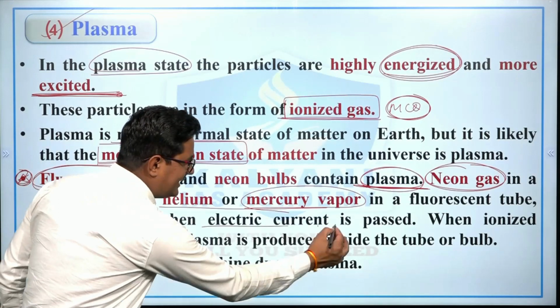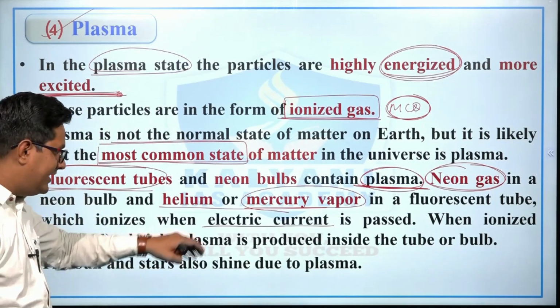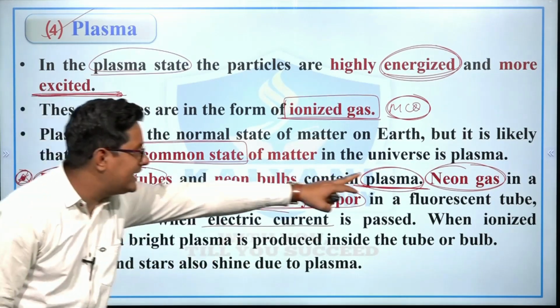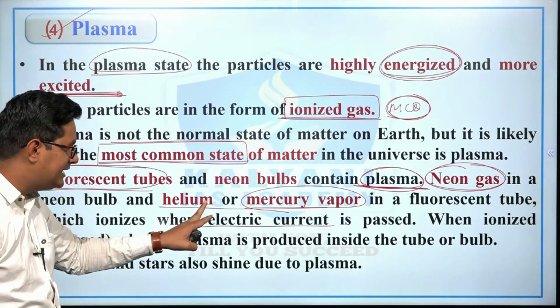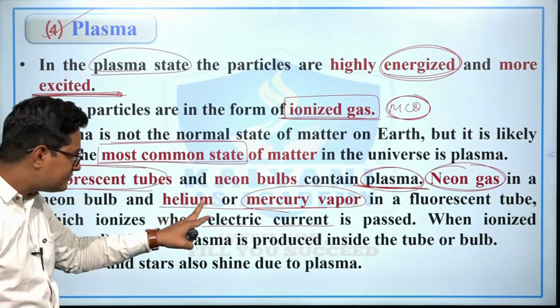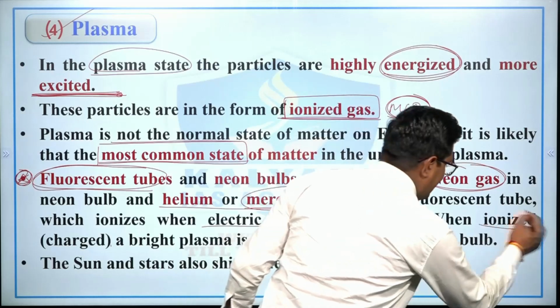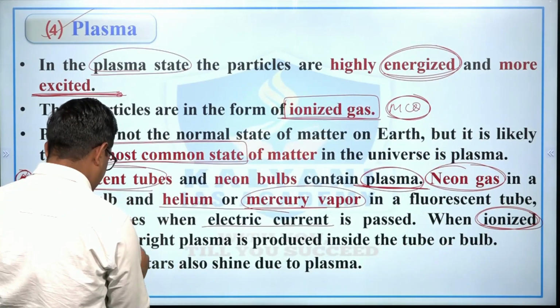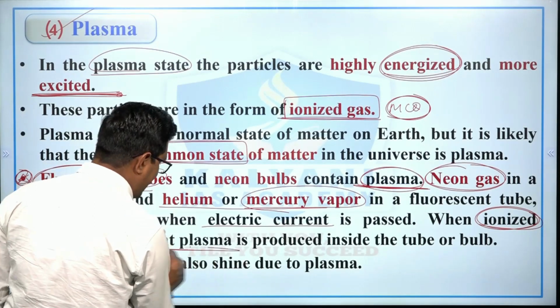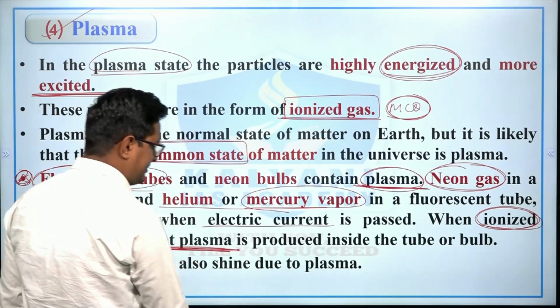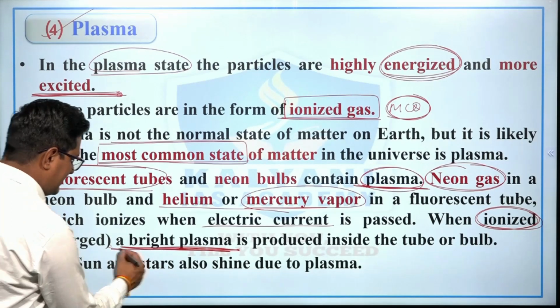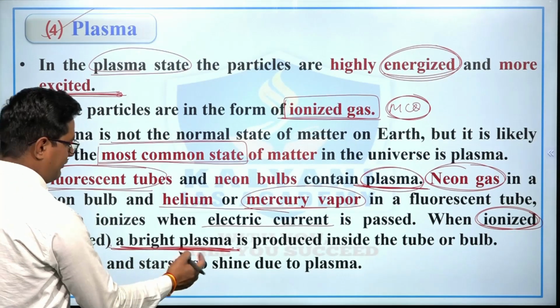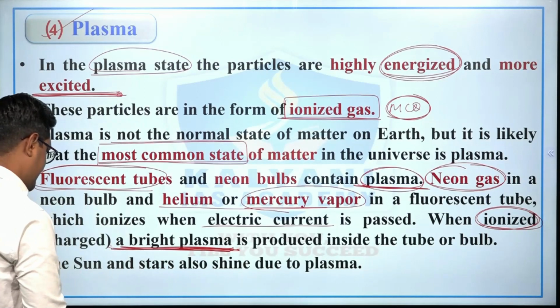When electric current is passed, the particles of neon gas as well as mercury or helium gas are ionized. And these gases are converted into a bright plasma, and this bright plasma is the fourth state of matter.